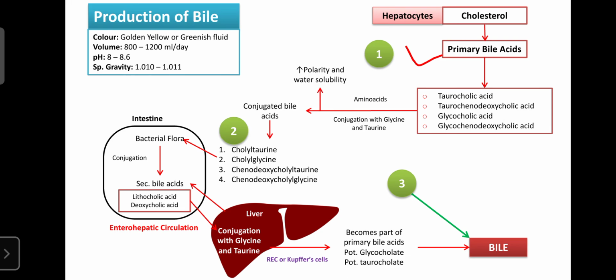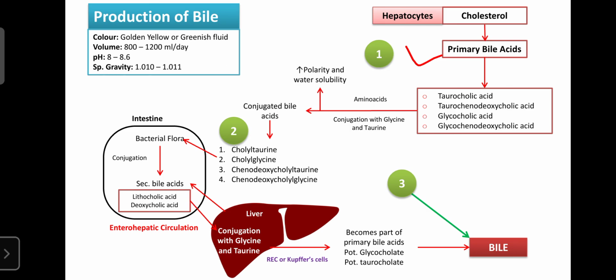So cholesterol is metabolized in the liver by hepatocytes, which are involved in the formation of primary bile acids, and these primary bile acids are conjugated with amino acids like glycine and taurine in the liver and secreted into the small intestine. From the small intestine they enter into the large intestine, where, due to the bacterial flora, the primary bile acids become the secondary bile acids like lithocholic acid and deoxycholic acid.